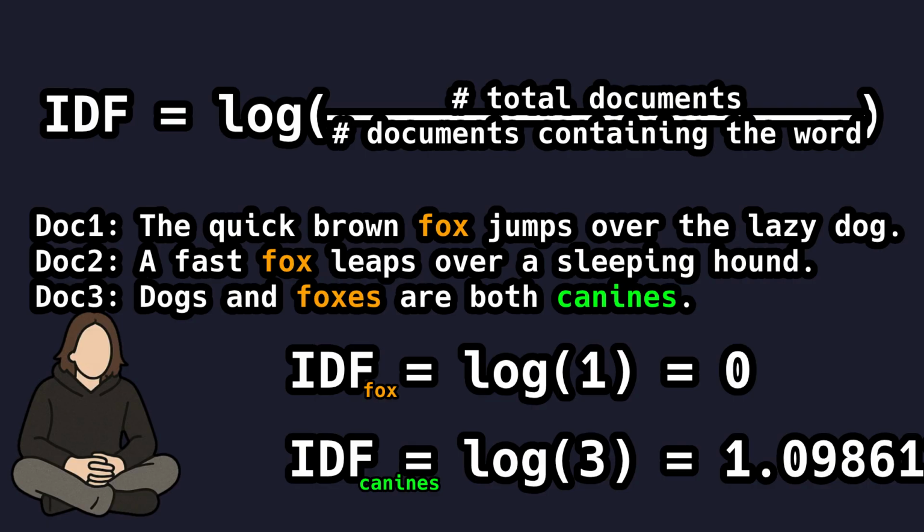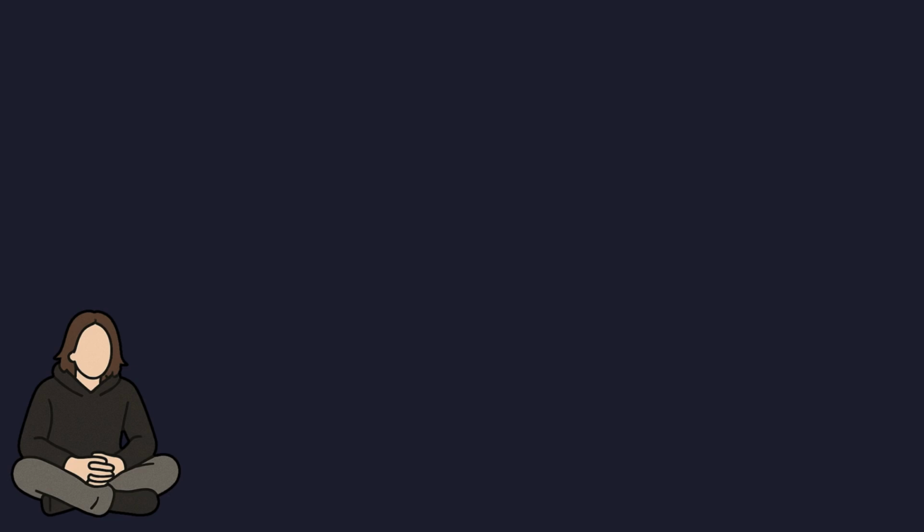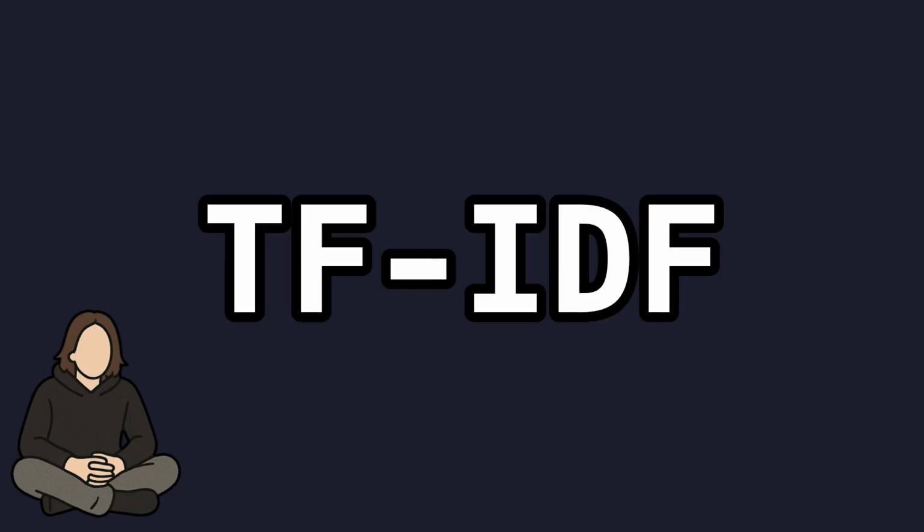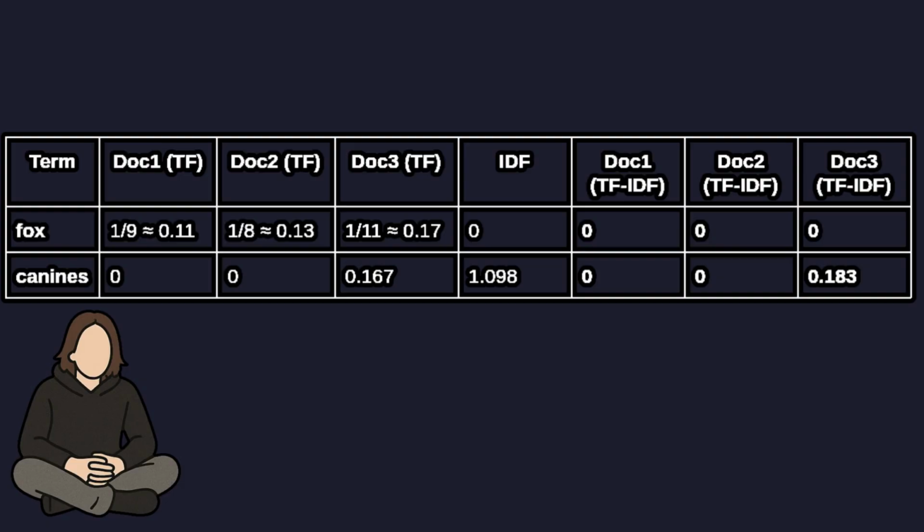Since the word fox is everywhere, its IDF is 0. It's not a good differentiator. But the word canines is rare, so its IDF is high. Well, at least relatively speaking. Now we multiply TF and IDF to get, wait for it, TF-IDF. You can see all the maths in the table on the screen right now.